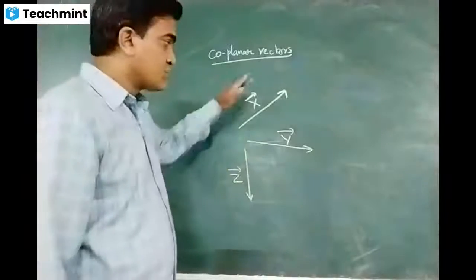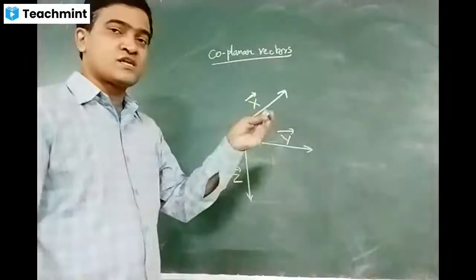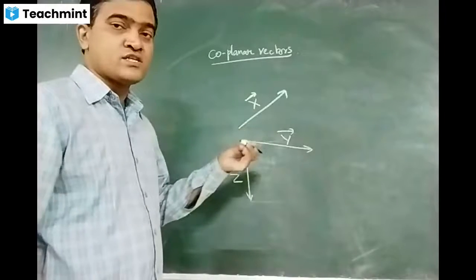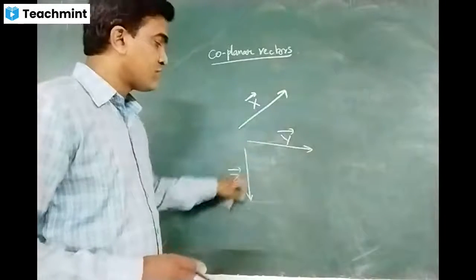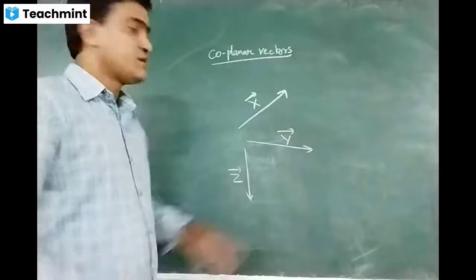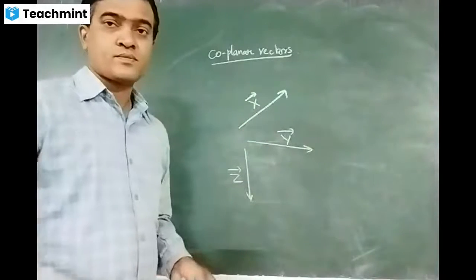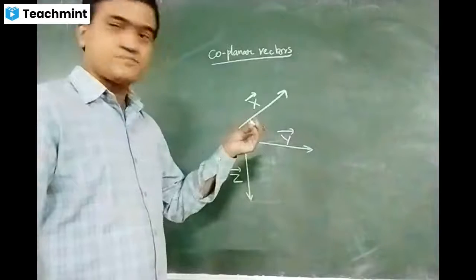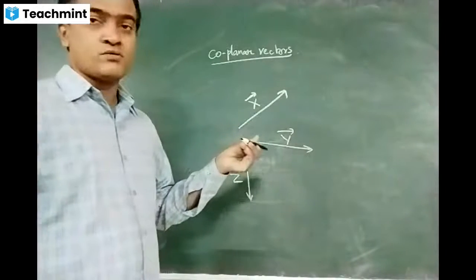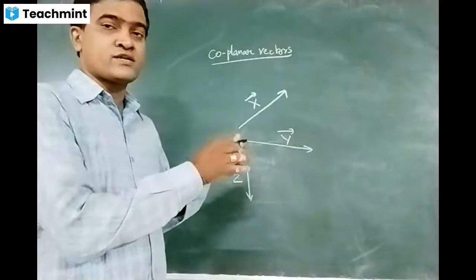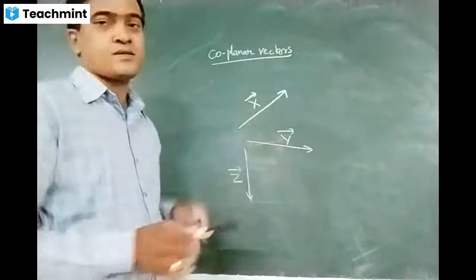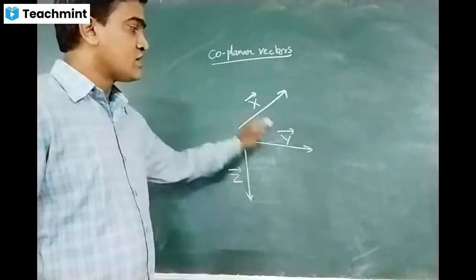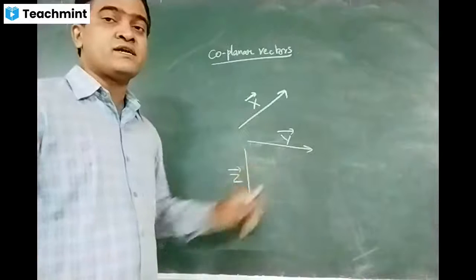X, y, z are in the same plane, but this vector is not in the same plane as x bar, y bar, and z bar. The vector is coming out of the board, so I cannot treat it as in the same plane.